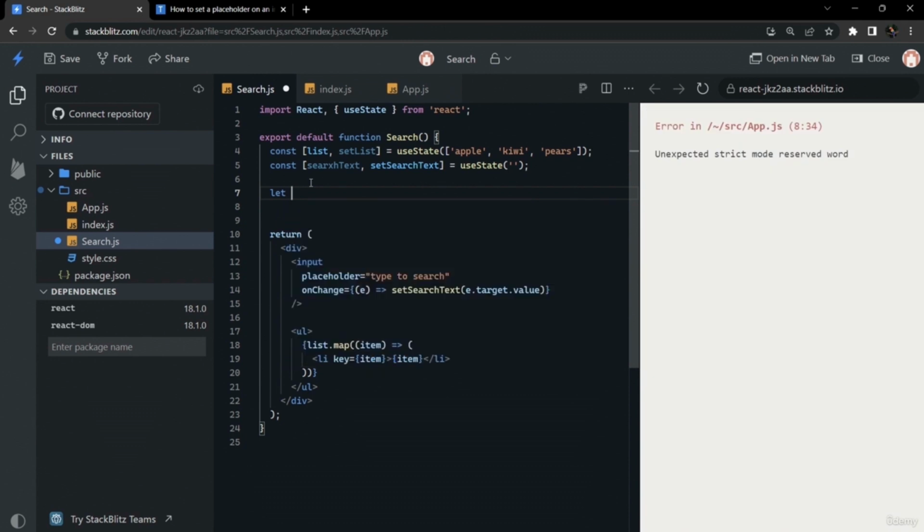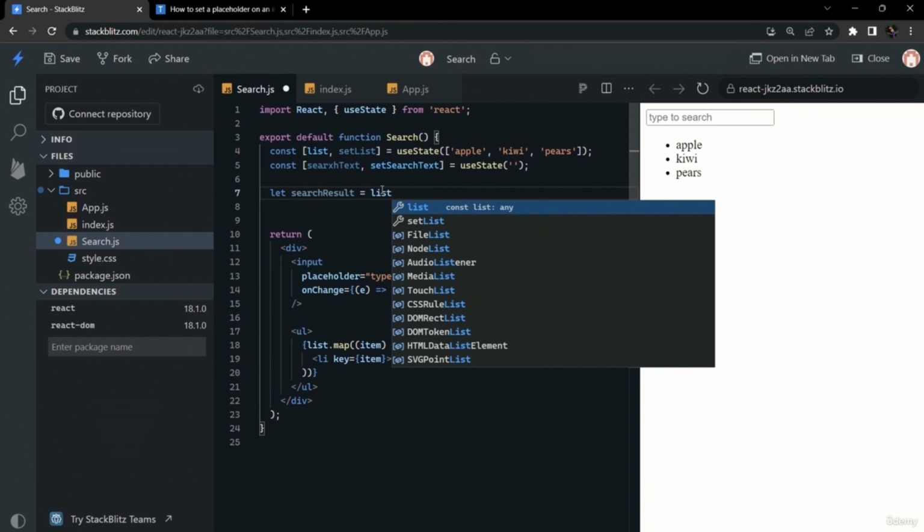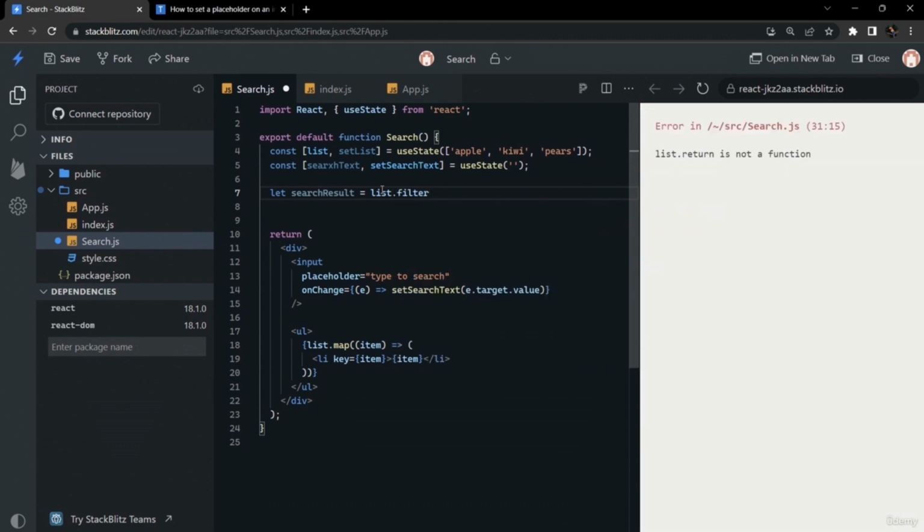Now we will create another variable that will be the updated list shown to the user according to whatever the user has typed. So we will create a variable called searchResult, and we can filter the results based on the user input, so we can filter on the list.